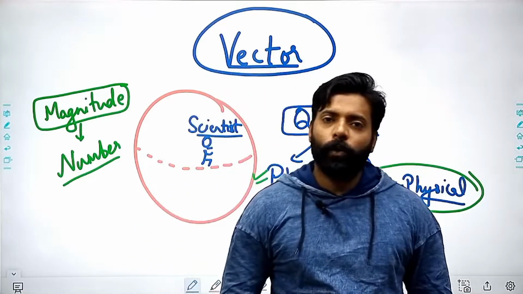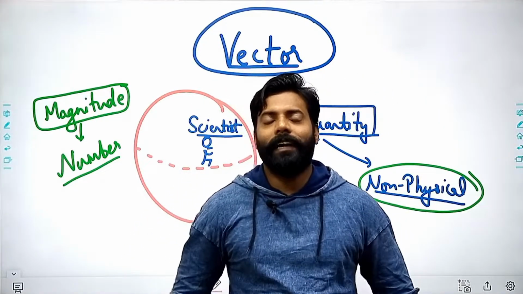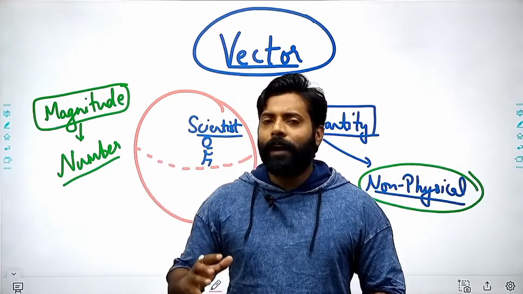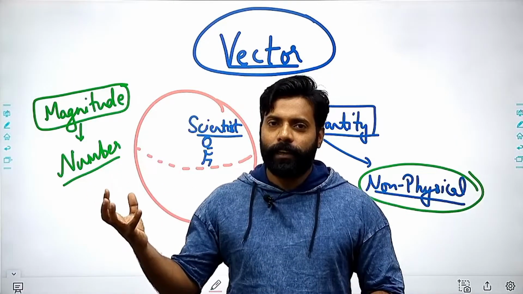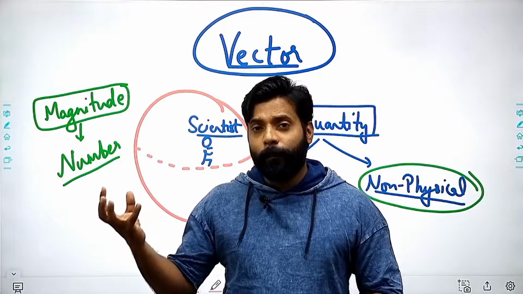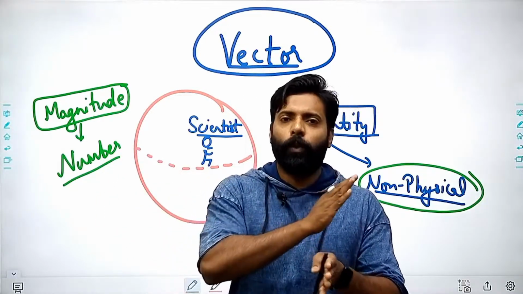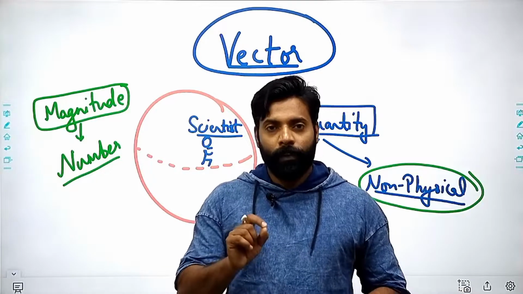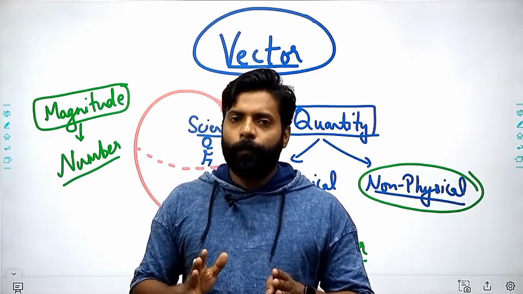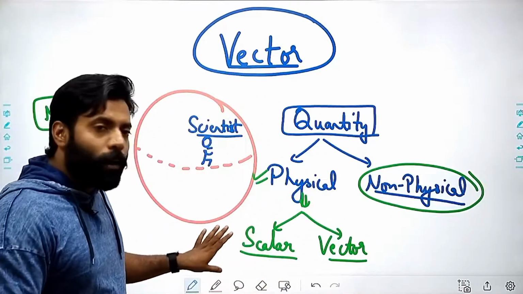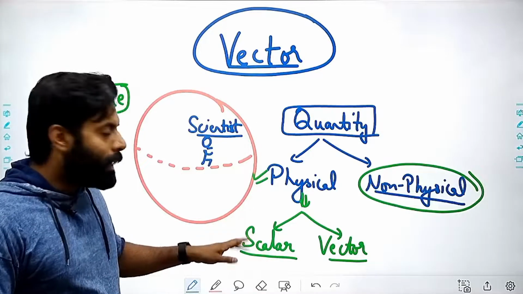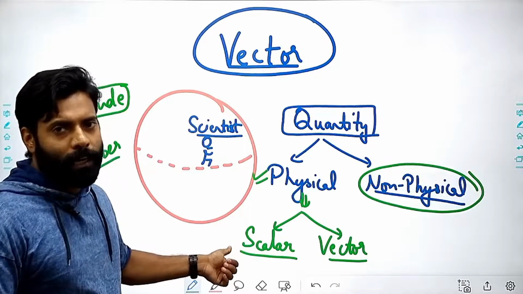So if I am telling you that my weight is 80 kg, then that means we have a standard quantity which is kg, right? And as compared to that standard quantity kg, my weight is 80 times more than that, right? So you are getting that number. If I require only that number, then those quantities are known as scalar quantities.